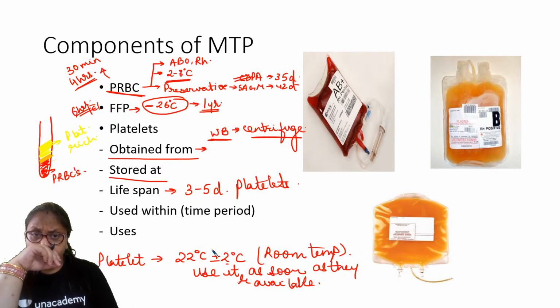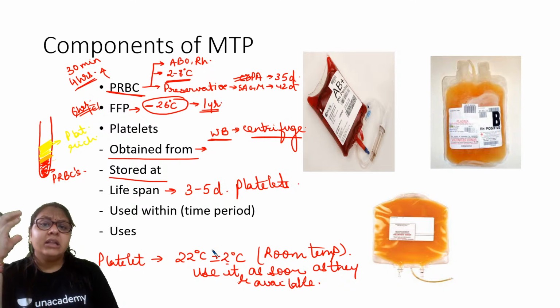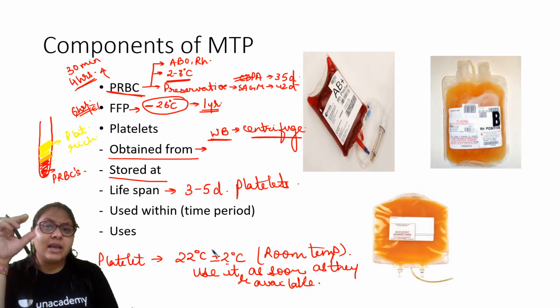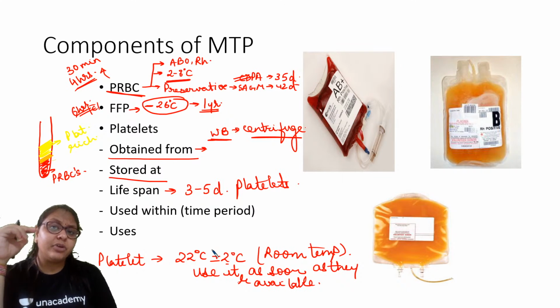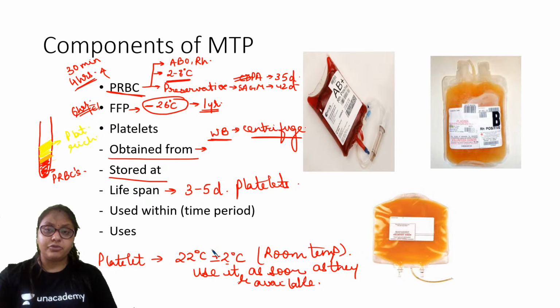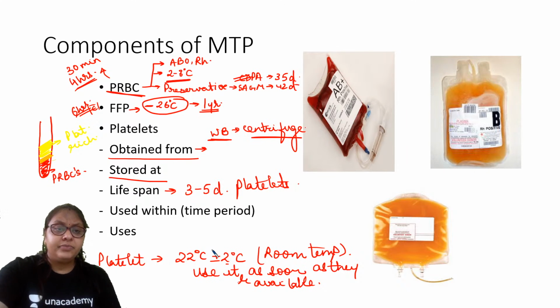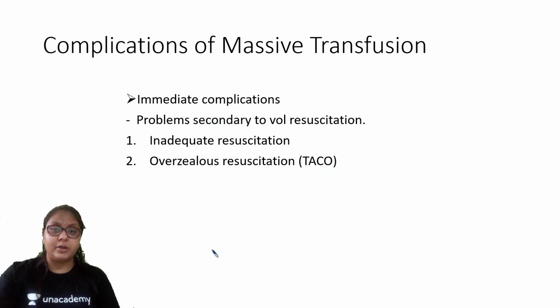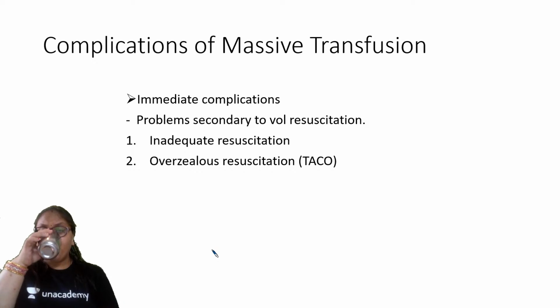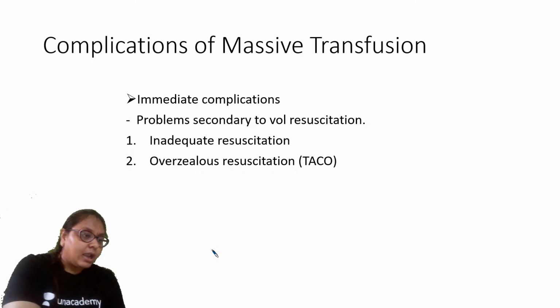Now you will ask me why in MTP there is just bleed loss, why we are giving FFP and platelets also. See, because I'm losing so much blood, there will be dilutional coagulopathy also, therefore I have to give FFP. And in the stored blood, the platelet count is decreased, and therefore we have to replace the platelets also. Is it clear? So these are the components of MTP. Guys, any doubt?